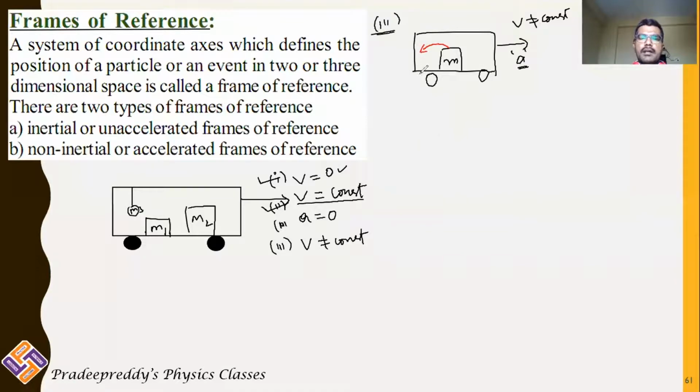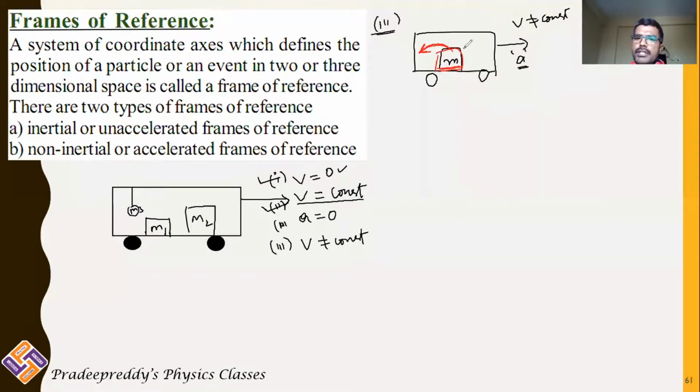You might experience this in your daily life. Suppose you are sitting in a bus, and you are placing your bag beside you, on the ground, on the platform. When the bus is moving, after you have traveled a distance of 20 or 30 kilometers, if you check your bag, definitely it will not be where you placed it. It will be sliding in the backward direction. Likewise, if this bus is accelerating to the right, this bag which you placed on the ground will be sliding in the backward direction.